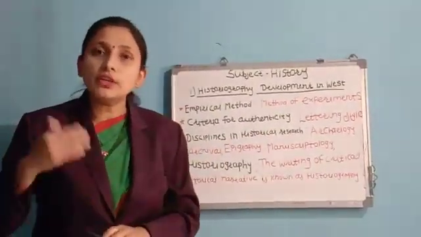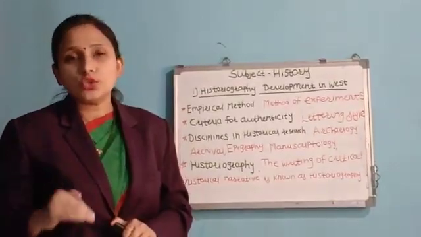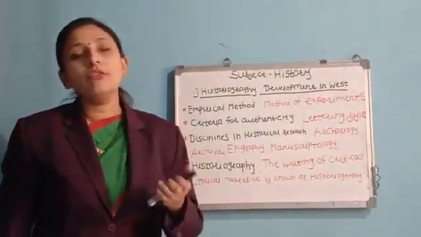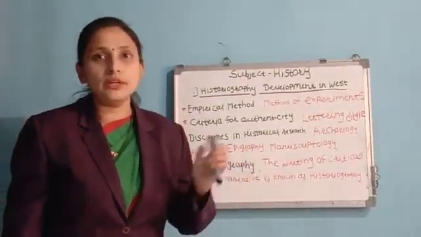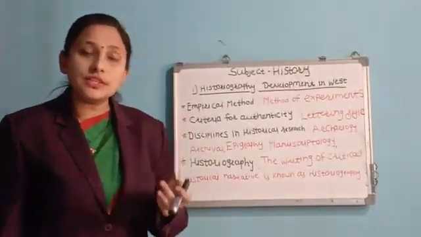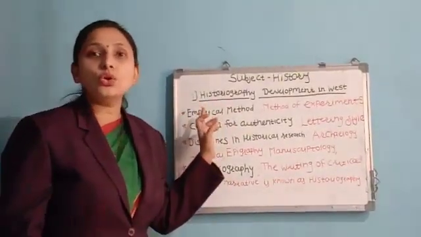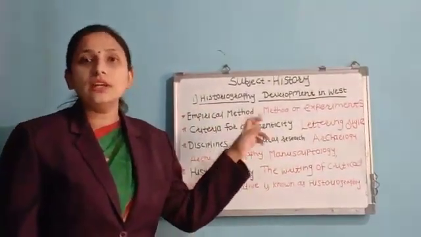So which method do we use in history? In historical research, this empirical method is not useful because we were not present in historical times. The events of history cannot be recreated again. That's why this method is not useful in historical research.